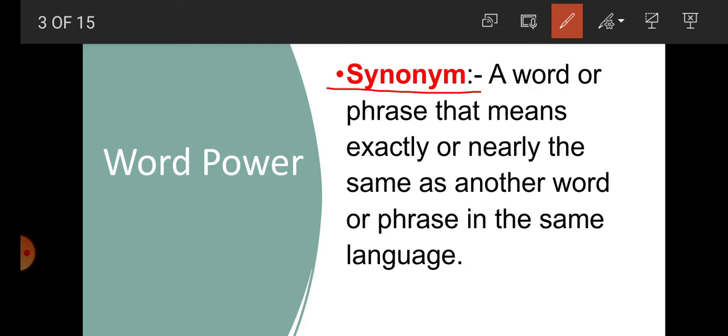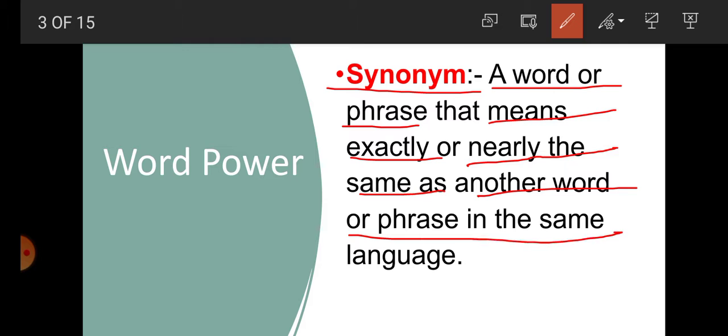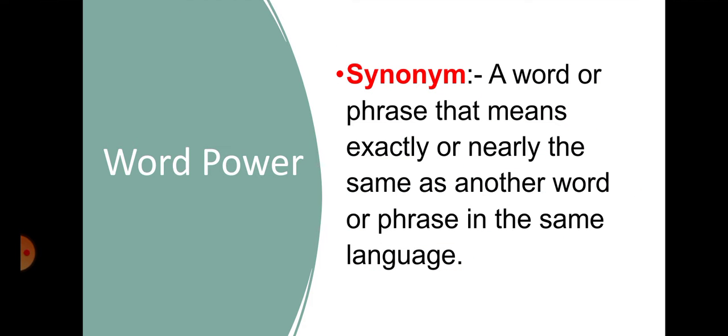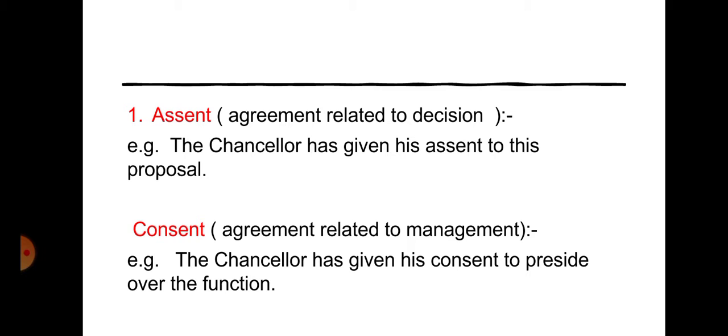So what is a synonym? A synonym is a word or phrase that means exactly or nearly the same as another word or phrase in the same language. I have come with 20 examples of synonyms. With the help of examples, let it be clear what synonyms are and how they work.